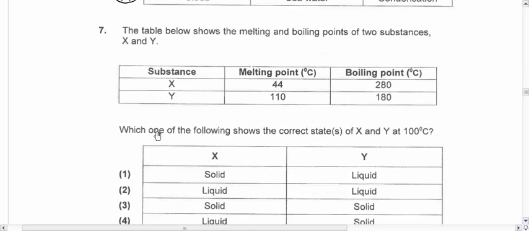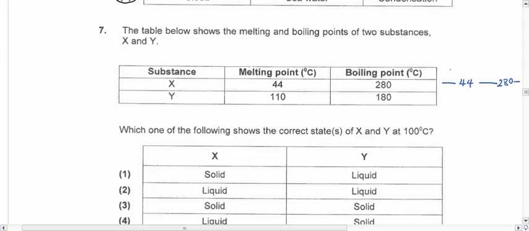Right, let's look at question 7. This table shows the melting and boiling points of two substances, X and Y. Which of the following shows the correct states? Very common, these kind of questions. I told you before how you solve this question. You draw a temperature line. So this is 44, and this goes to 280.